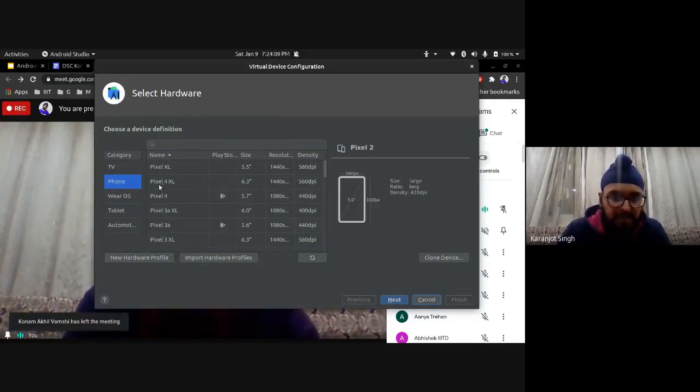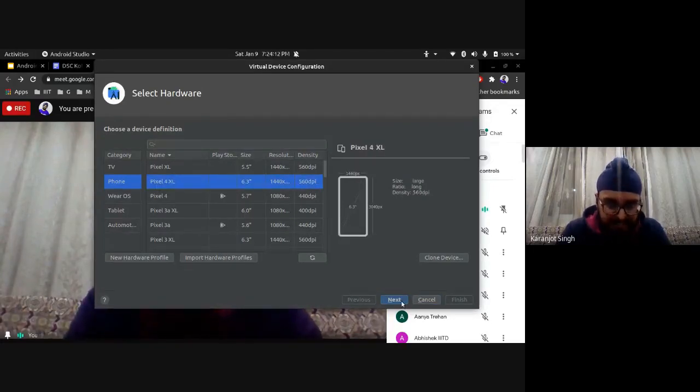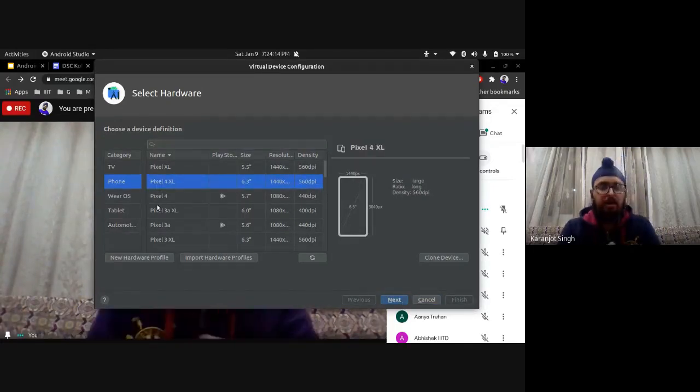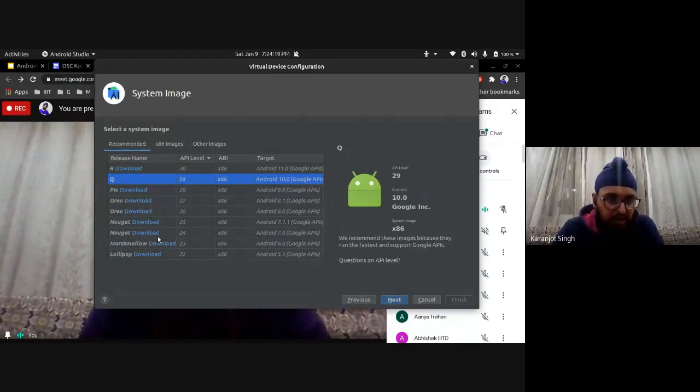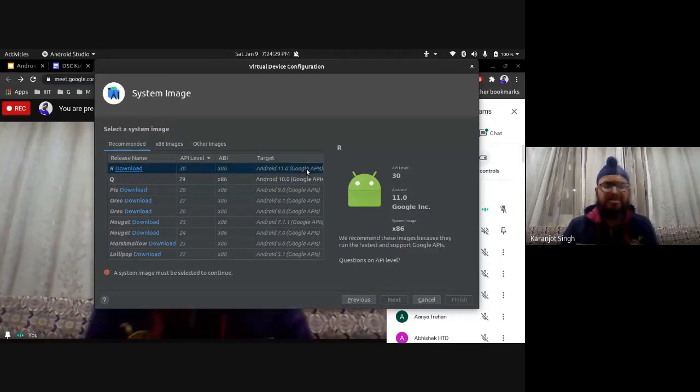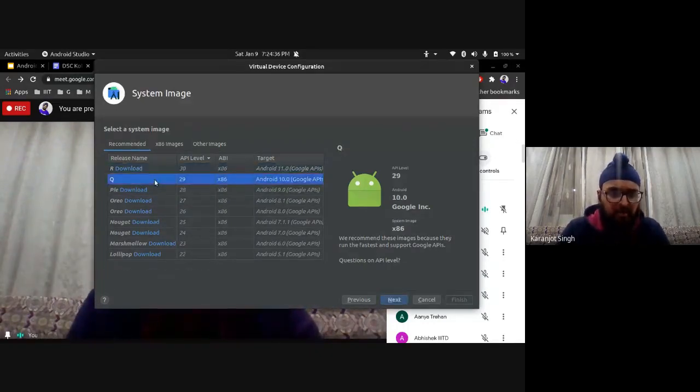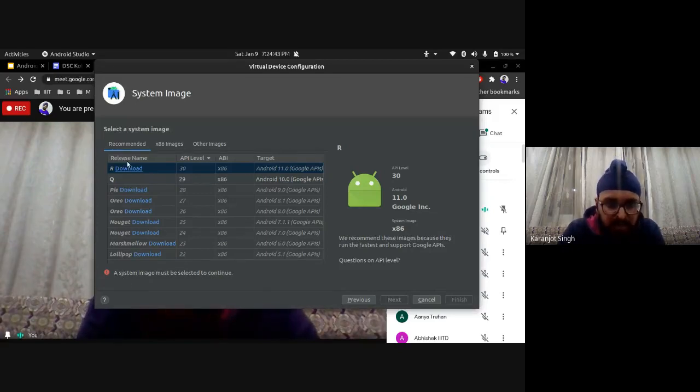But yeah, so once you select your phone, then you'll click on next, right? So it would possibly download a few files, right? Then you click, these are Android versions basically, right? Lollipop, Marshmallow, Android Q, or the Android 10 right now, which is the current stable version, right? And Android 11 is also in beta phases for some OEMs, some manufacturers, and it's stable for Pixel devices. So I would prefer you can go for Q, right? So you'll have to download the system image. Like for my case, I've downloaded Q, but you'll have to download this. So you have to click on download here.